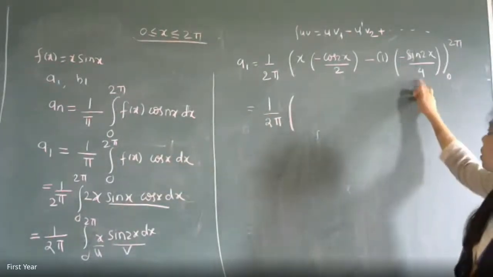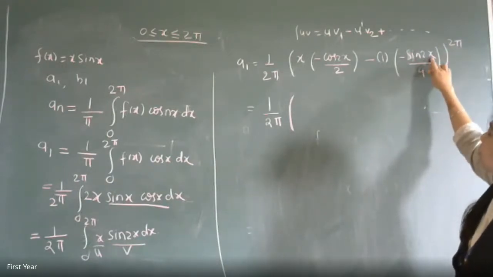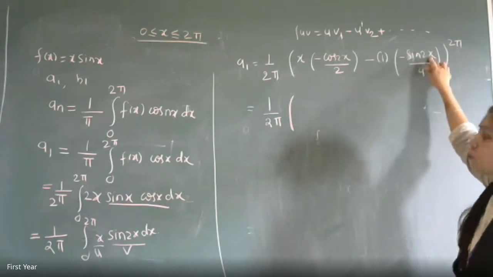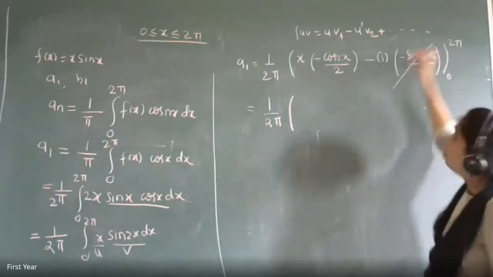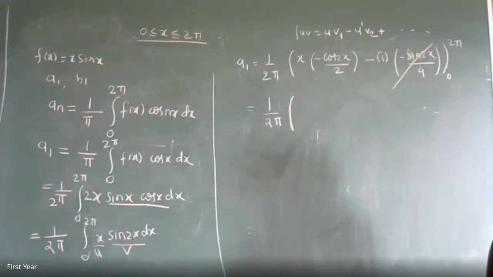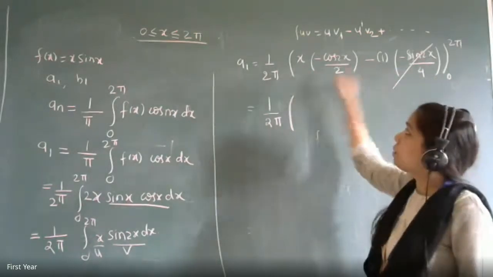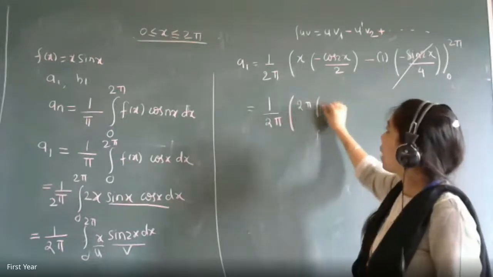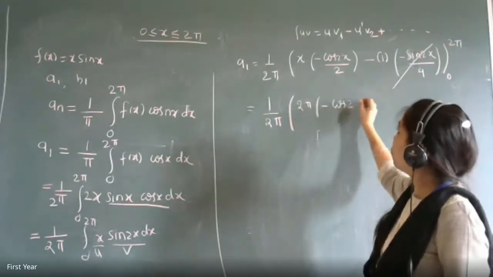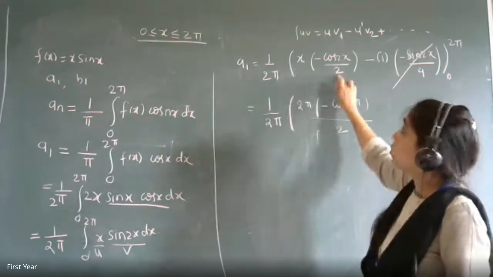Look at this question. It is sin 2x, the upper limit is 2 pi, so it will become sin 4 pi. Sin 4 pi is 0 as well as sin 0 is 0. So this term will not contribute anything to your answer, so you can remove it directly. Again, in the first term also, only the upper limit will give you the answer, as for the lower limit x is 0. So directly you will get 2 pi into minus cos of 2 into 4 pi, and the divided by 2 is outside the angle.